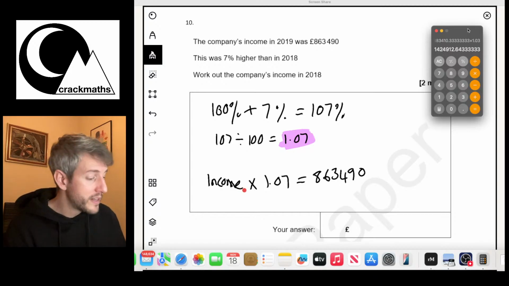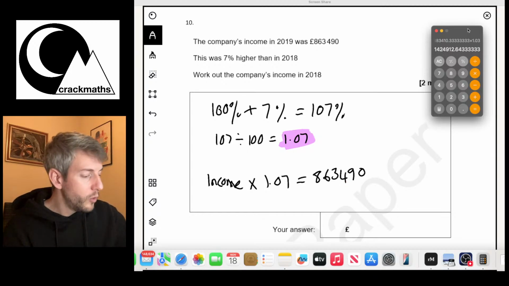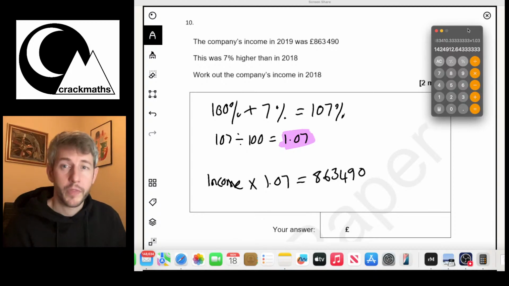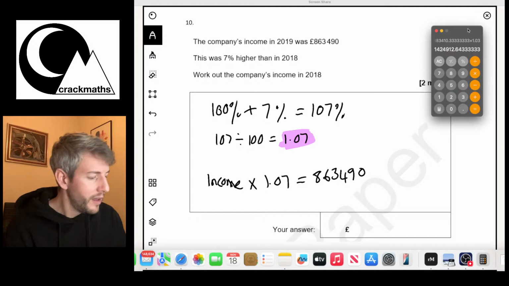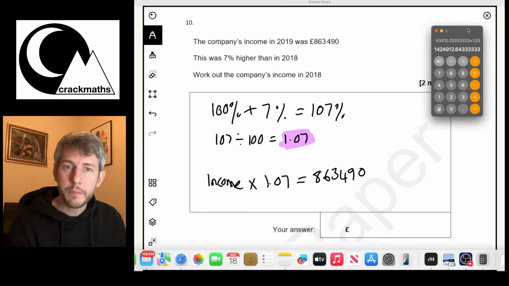If we know that two things multiply together to make a third thing, we can always rearrange that to know that this third thing, which is called the product, divided by either the income or the 1.07 will give the other one of these.